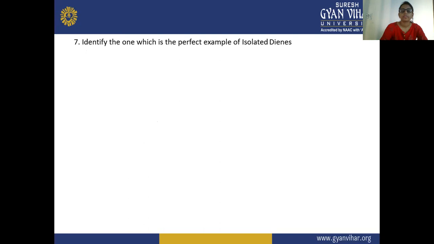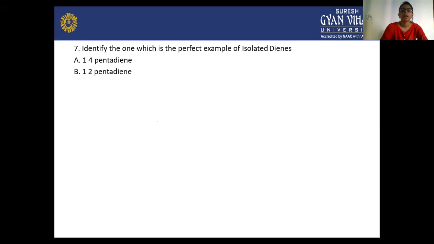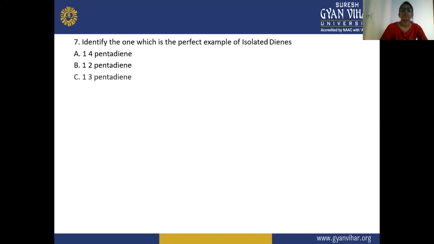Identify the one which is a perfect example of isolated dienes. Option A is 1,4-pentadiene, option B is 1,2-pentadiene, option C is 1,3-pentadiene, option D is 1,5-butadiene. So the answer is A, 1,4-pentadiene is the perfect example of an isolated diene. In isolated dienes, there is the presence of 2 sigma bonds.